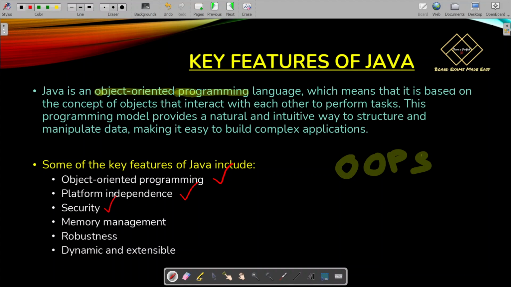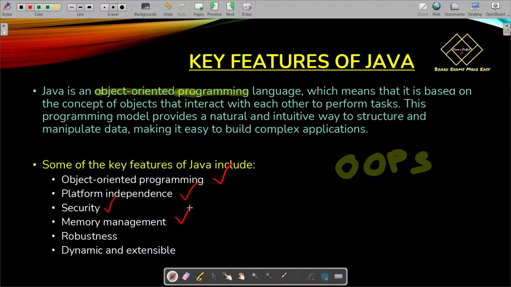Java is platform independent. Next comes security. What does security mean? Java provides several features with the help of which we can make our code secure. If we do not want to grant access permissions of our code, then we can make our code private. Means other users cannot access our code without our permission. So Java is secured.